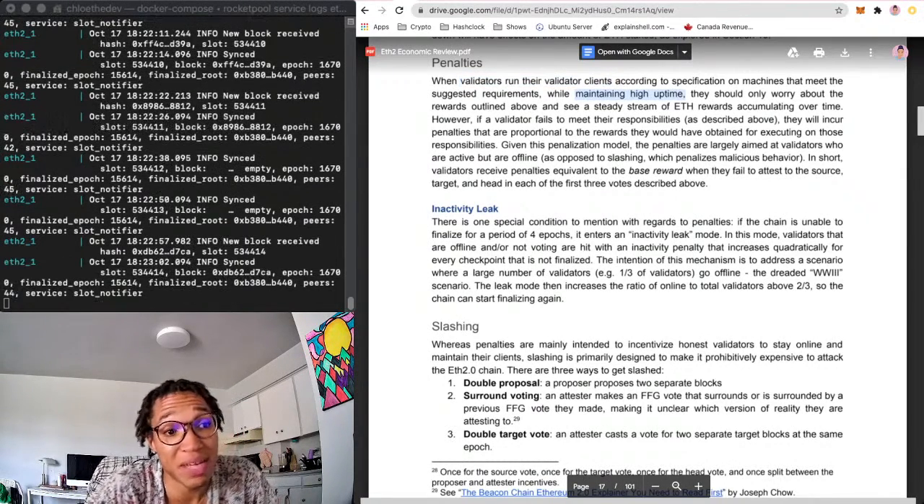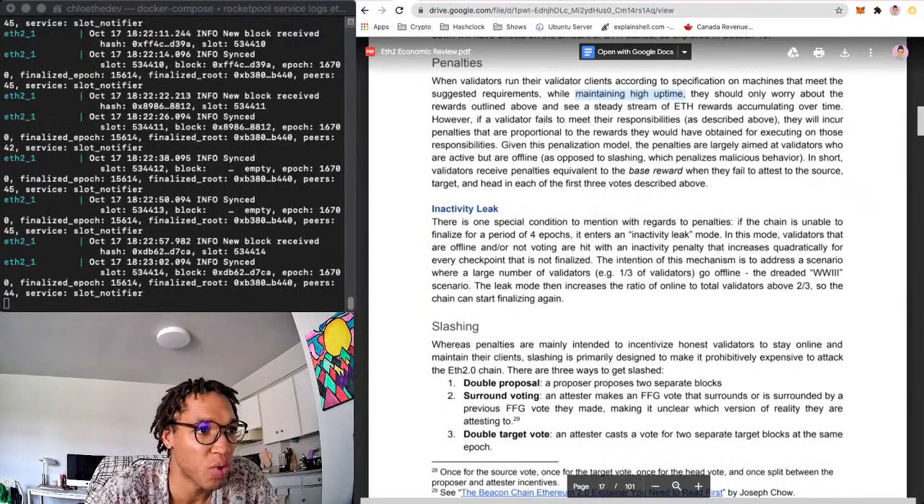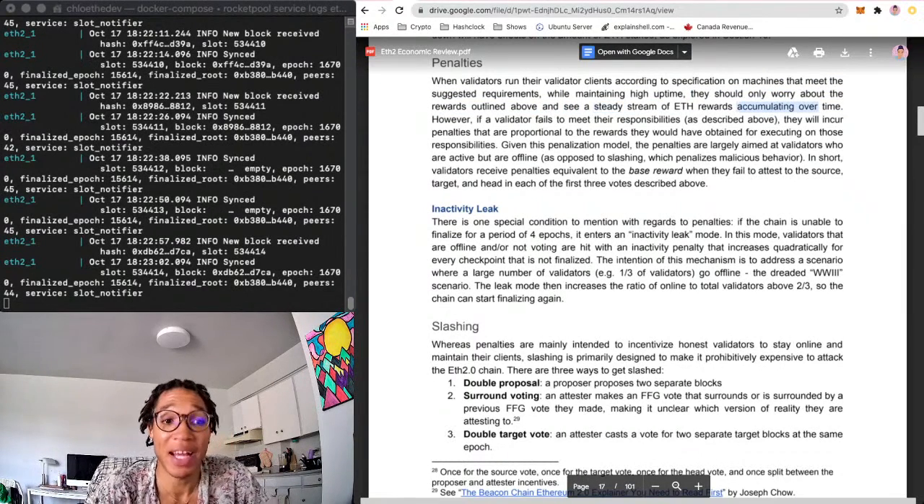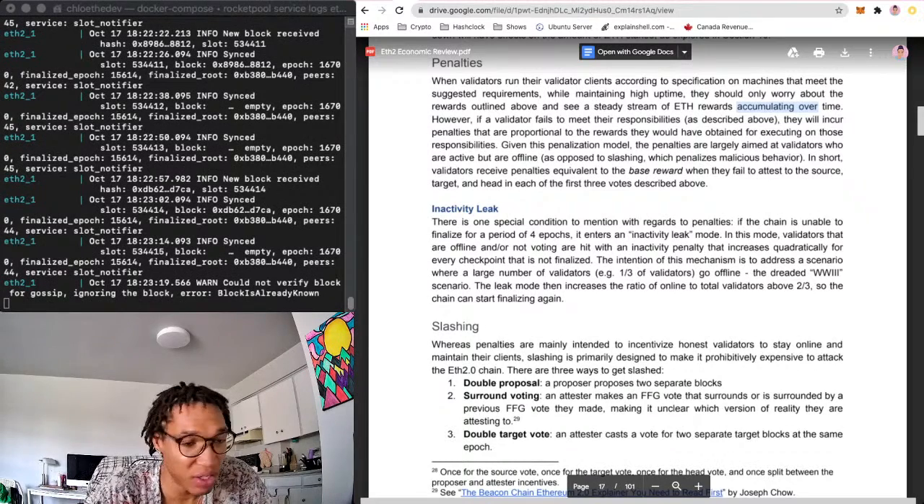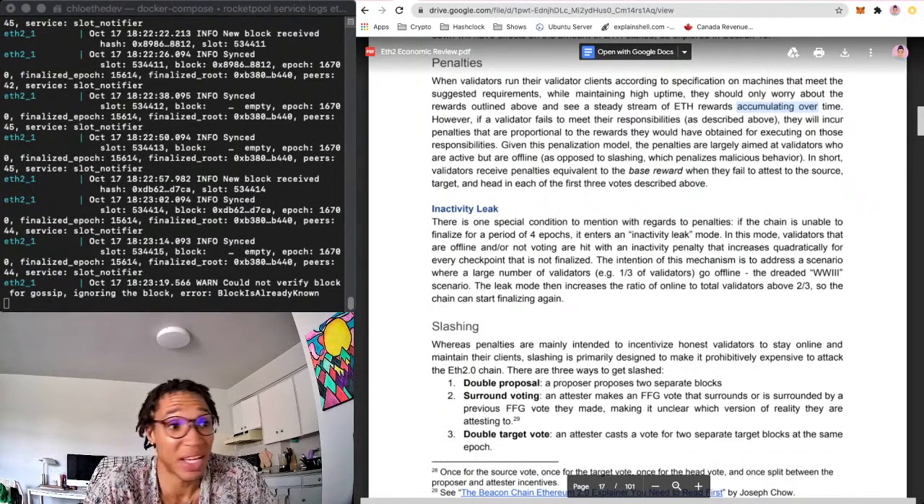It's very interesting. You also have to maintain high uptime, or else you're going to lose out on rewards. They should only worry about the rewards outlined above and see a steady stream of ETH rewards accumulating over time. And when I have run a node, it was very simple. I mean, you just run the node, you throw the ETH in, you get the ETH deposited, you run the node, you show that you have your keys, and then you see your ETH tick up. It's actually very simple.